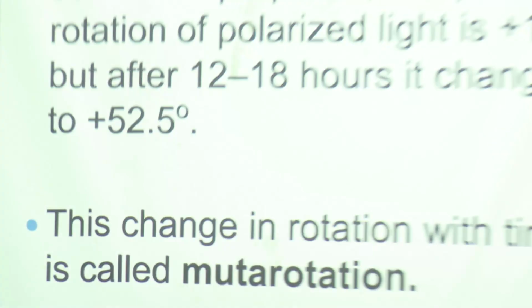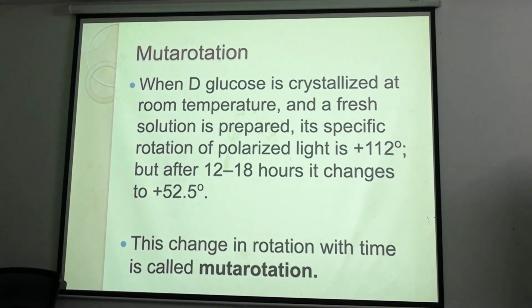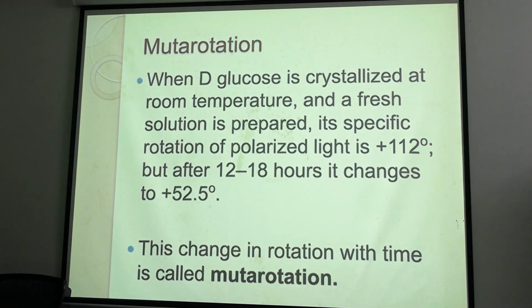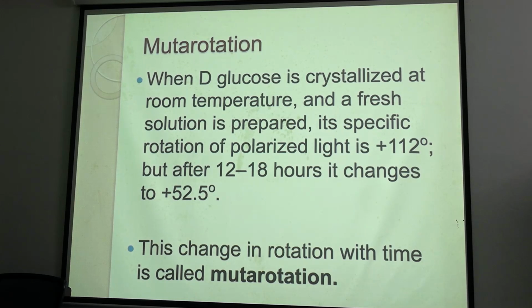Now another important characteristic of carbohydrates is mutarotation. It is also related to optical isomerism. What is mutarotation? When a fresh solution of D-glucose is made, all the glucose molecules are mostly in alpha anomeric conformation. Remember, alpha and beta anomers: in alpha the OH group is on the lower side, in beta the OH group is above the ring. Clear everyone?